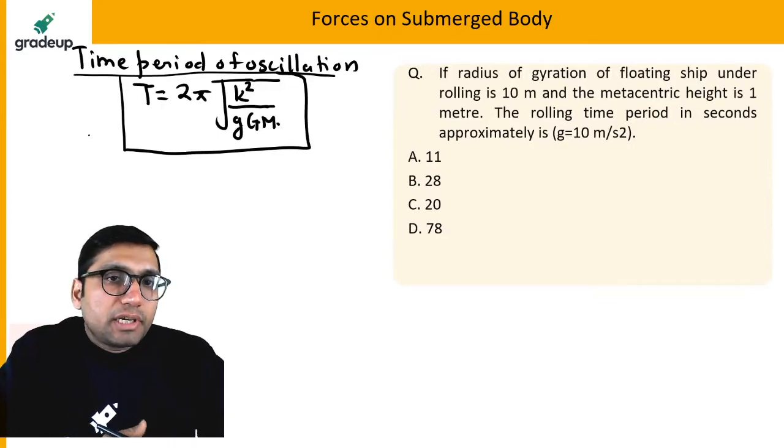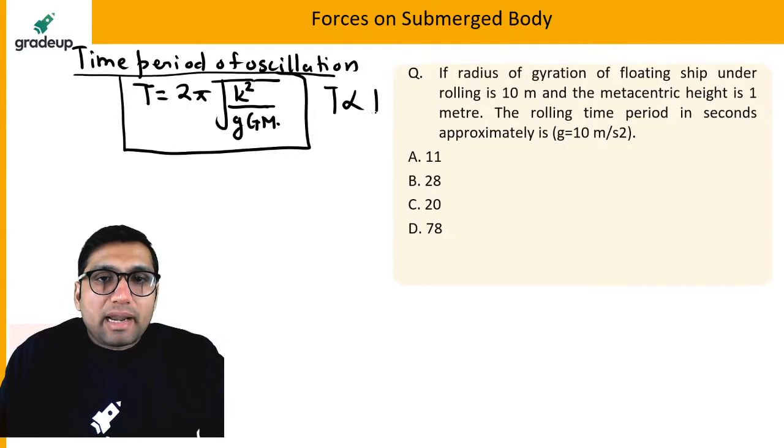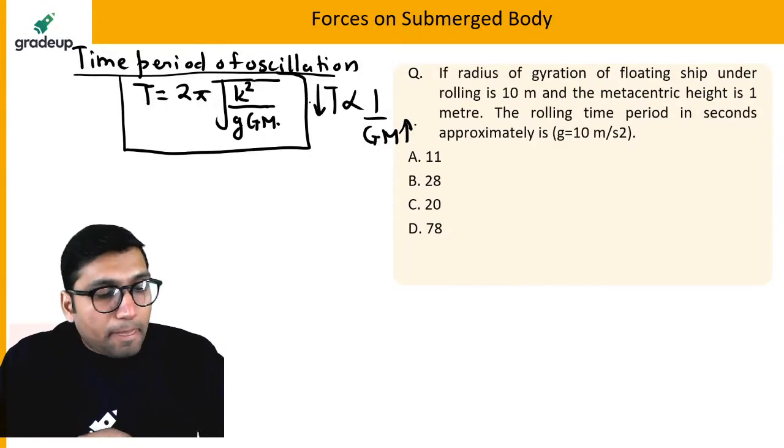Time period of oscillation is a very important parameter, and if you notice here, time period of oscillation is inversely proportional to metacentric height. If metacentric height is more, time period of oscillation will be less, and if metacentric height is less, it will be more.